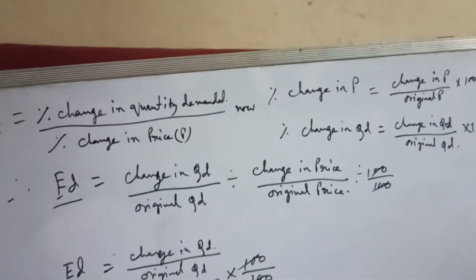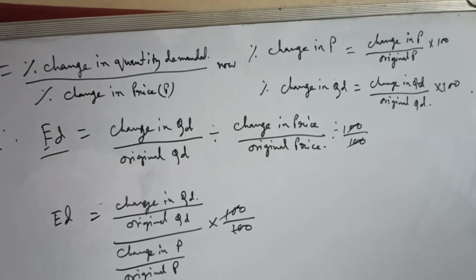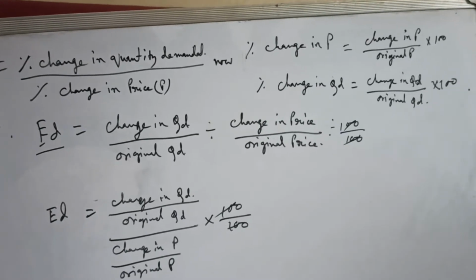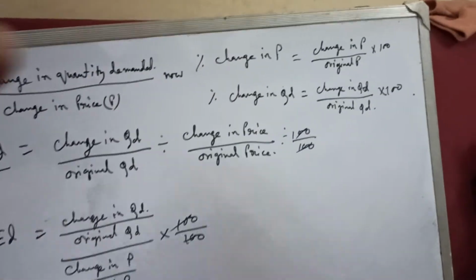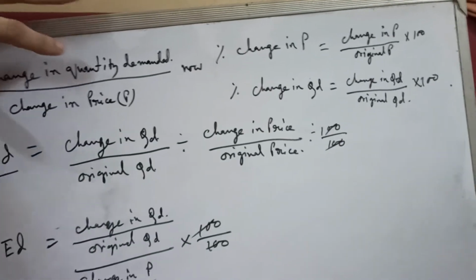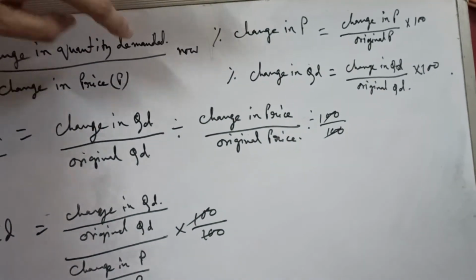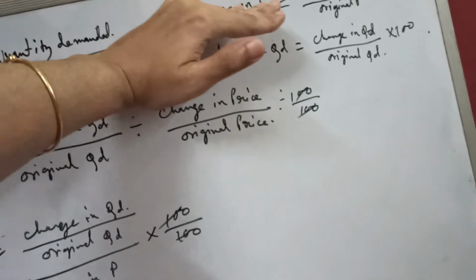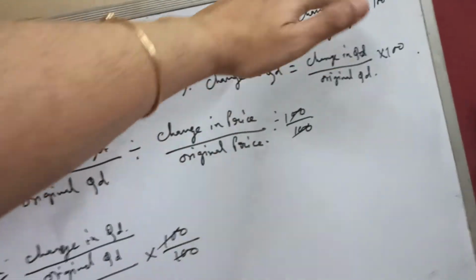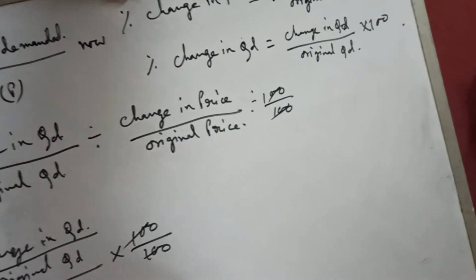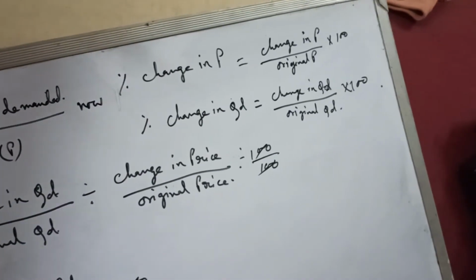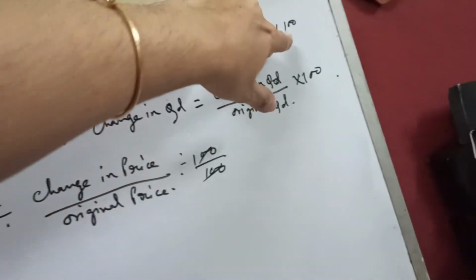Clear? Everybody, please pause the video and see the deductions carefully, very carefully. I have only put the formulas. ED equals percentage change in quantity demanded divided by percentage change in price. Percentage change in price is change in price by original price into 100.